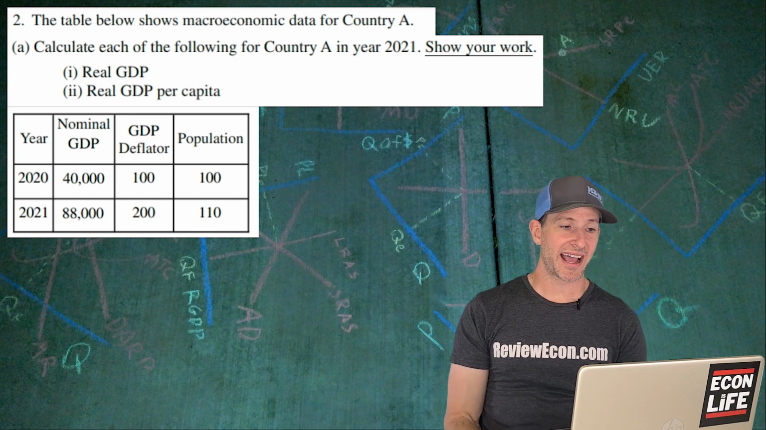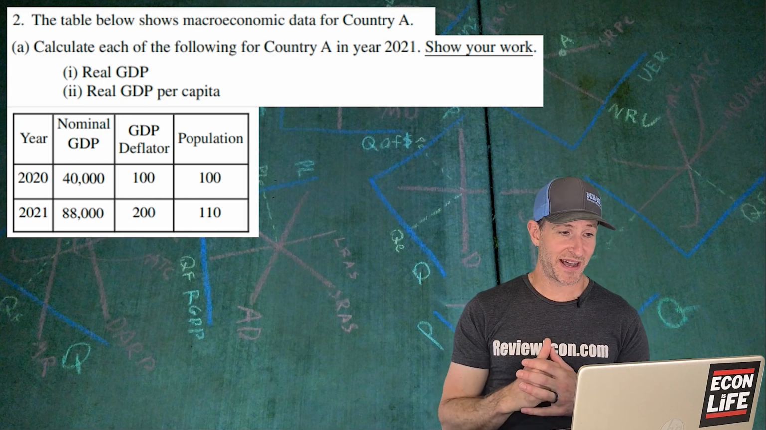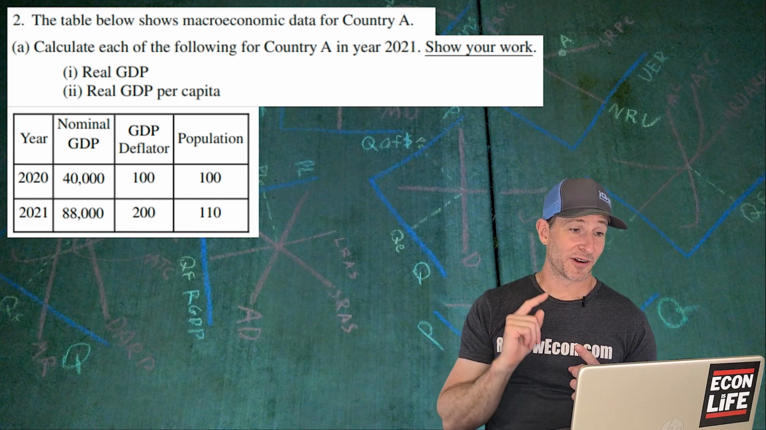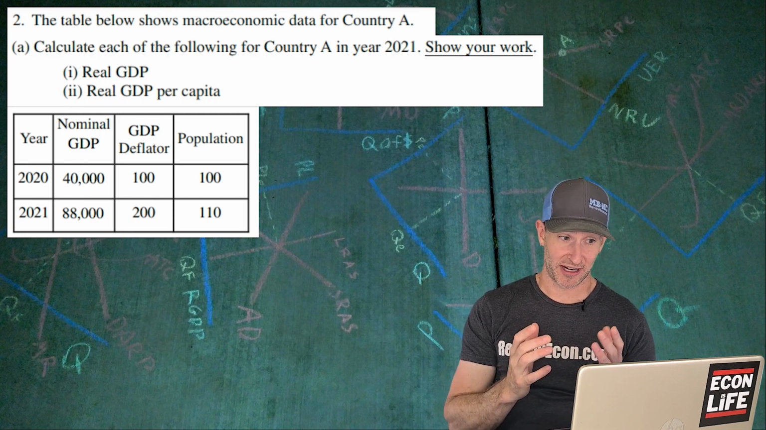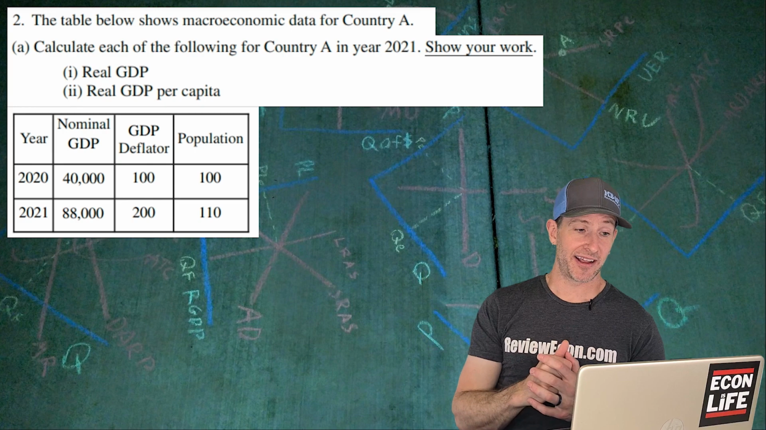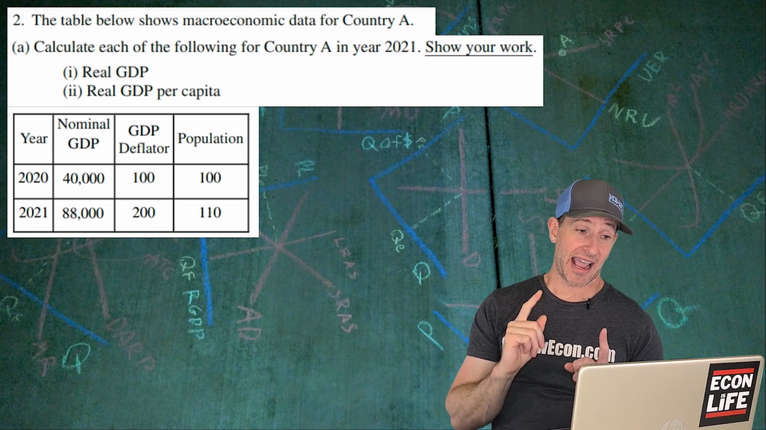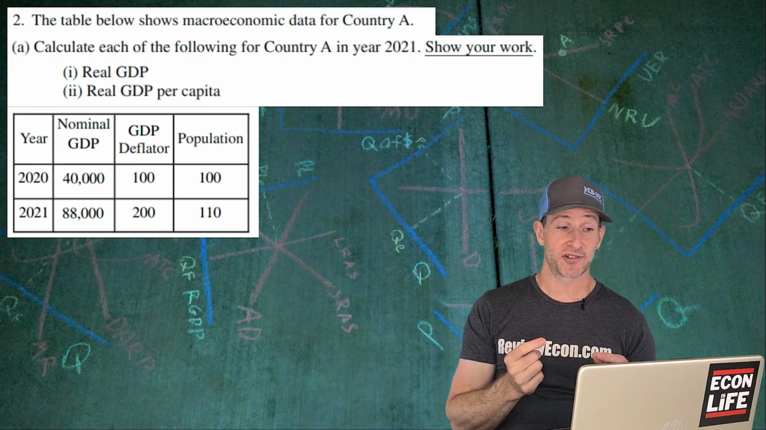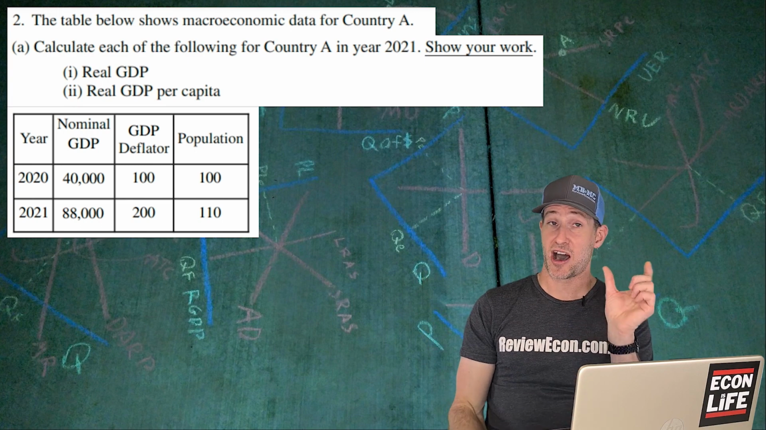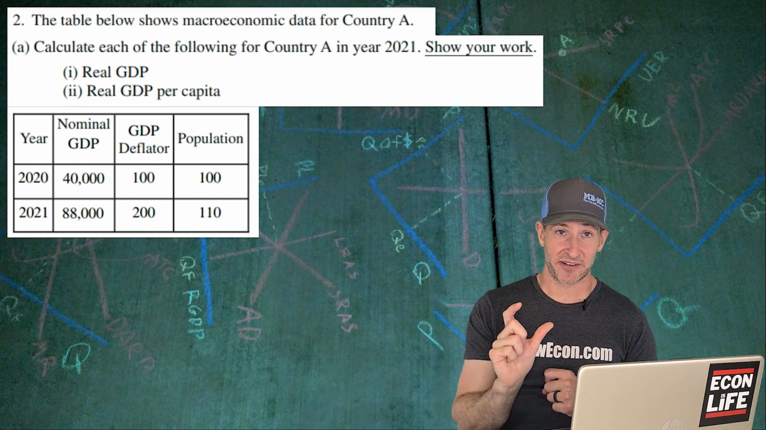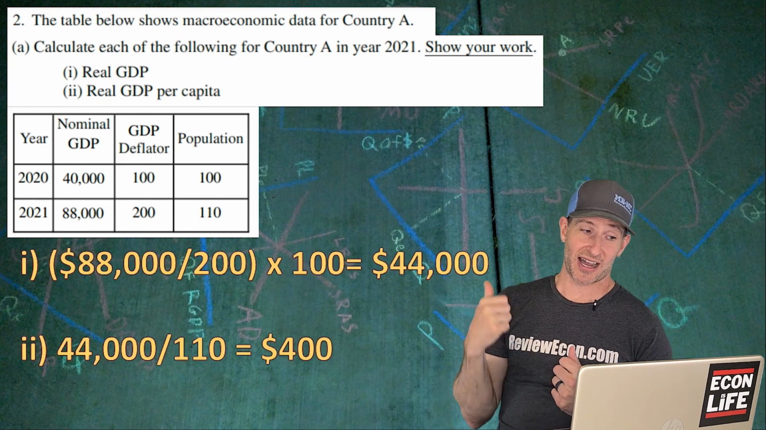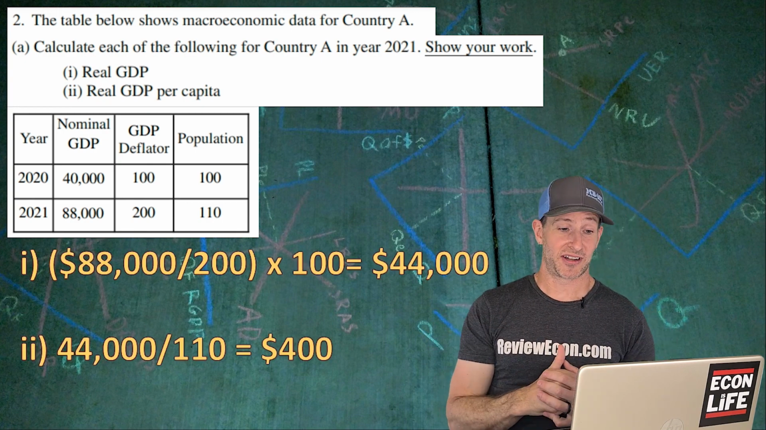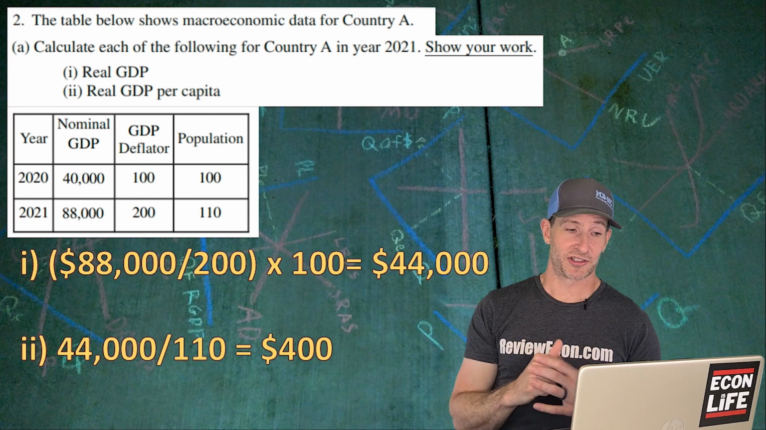The table here has a bunch of information about our GDP, and we're going to calculate the real GDP first of all for 2021. So we have nominal GDP of 88,000, and we have a GDP deflator of 200. In order to find real GDP, you take the nominal, divide it by the GDP deflator, then times 100, and that will give us, for that first one, $44,000 worth of real GDP.